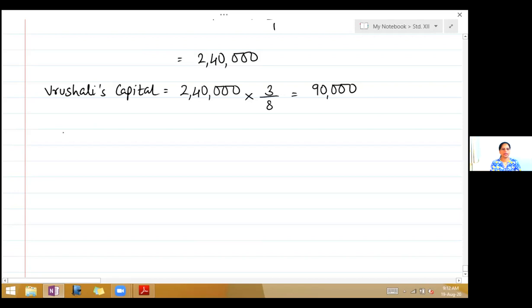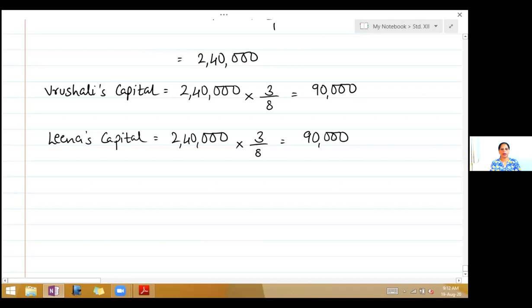Next is Leena's capital. Again, it is 2,40,000 into a new ratio, which is 3/8, is equal to 90,000. So now we've got capital of all the partners. The two old partners, it is 90,000 and the new partner is 60,000.